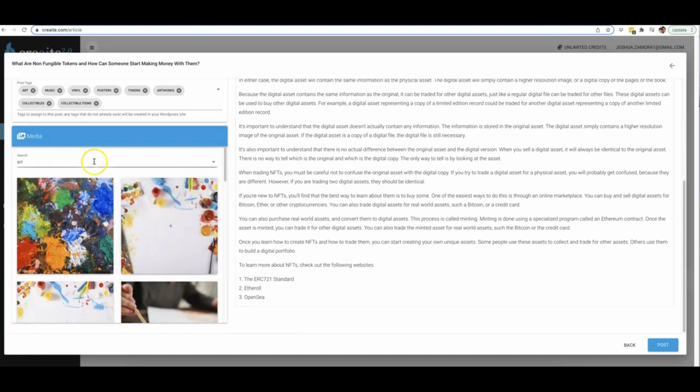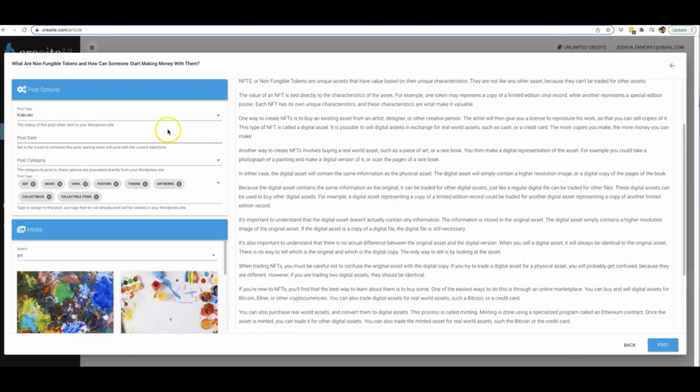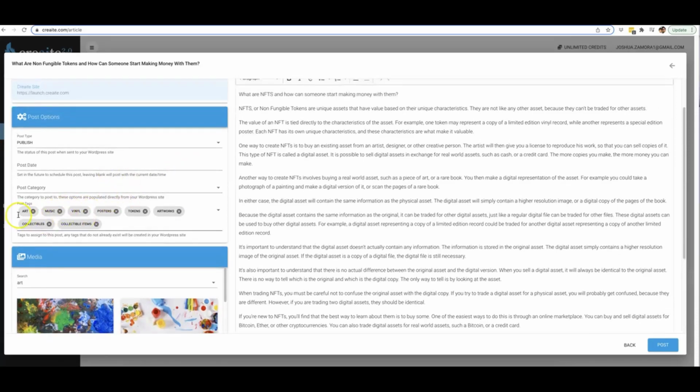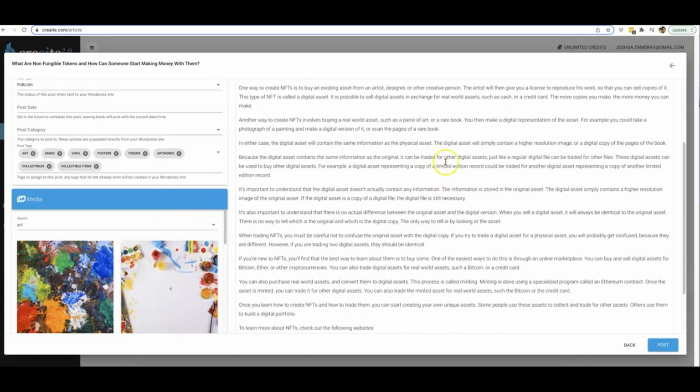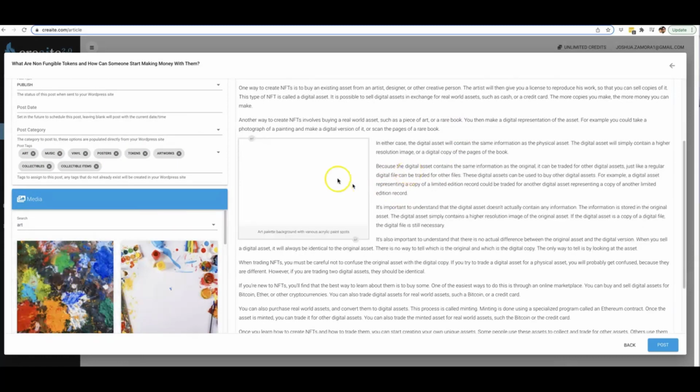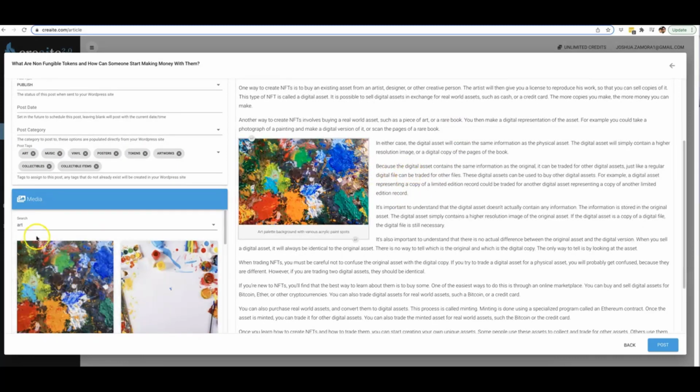So obviously it pulled in art because NFTs pretty much have to do with art and music and stuff like that right now. So that's another thing that it did automatically, which was it pulled keywords from the article and tagged the article as well. So as soon as, boom, you find an image that you like, you hit the plus sign and you can immediately insert that there.